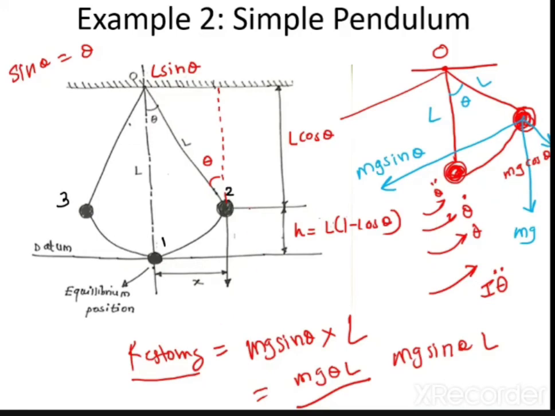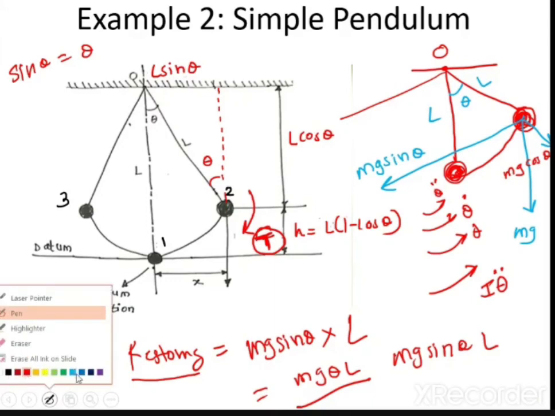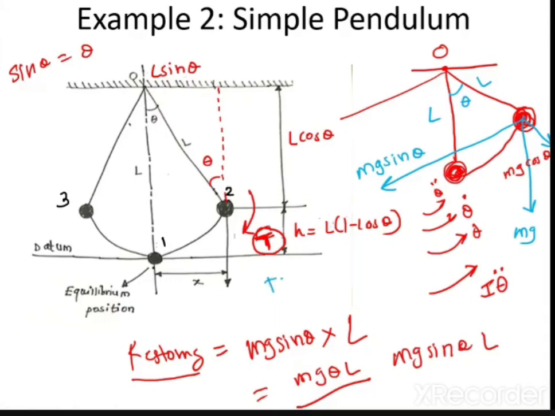So this torque will act here. This is nothing but the T. Can you see where I am showing the T? This T is nothing but a torque acting at this position. Guys, exactly what happens? When this mass M is moved from position 1 to position 2, at position 2 your potential energy becomes maximum and this torque starts acting. This torque is mg sin theta into L, also called the torque due to the gravitational force.